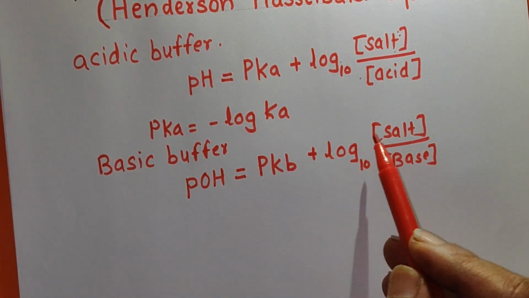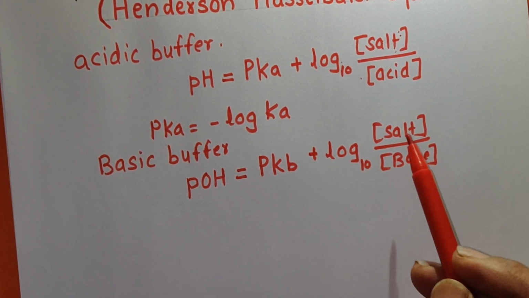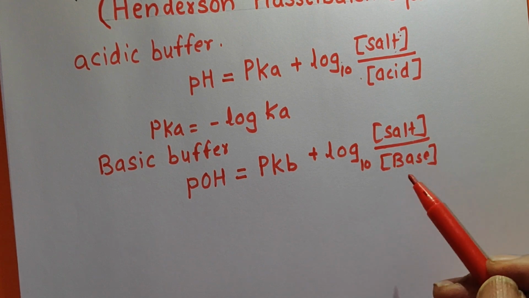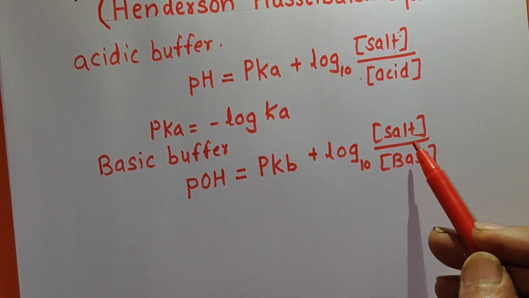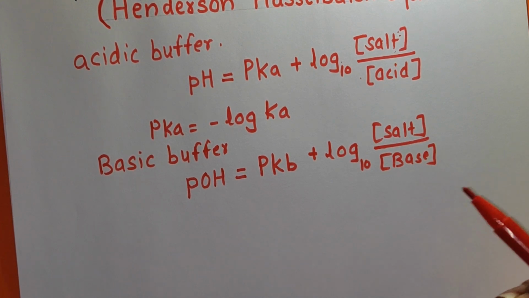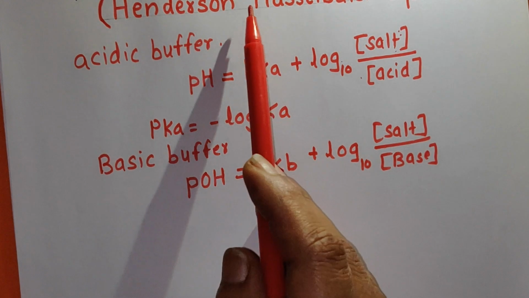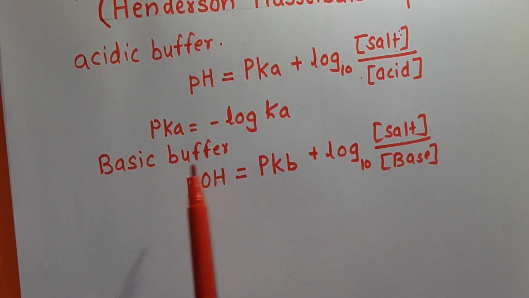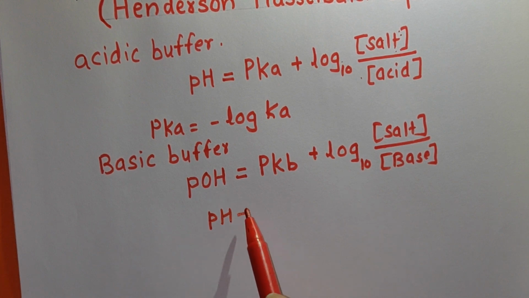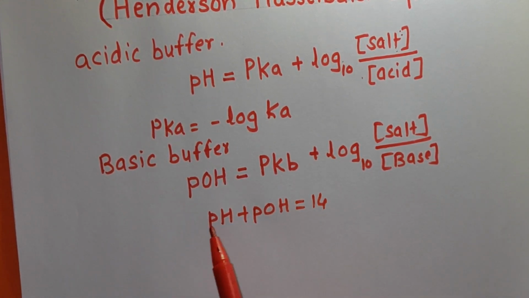Here pOH also cannot change when you dilute the solution, that is, concentration of salt and concentration of base change to the same extent, and therefore it will remain constant. So these two equations are called the Henderson-Hasselbalch equation. For basic buffer, you can calculate pOH, and by using the formula pH plus pOH is equal to 14, you can calculate pH of the basic buffer solution also.